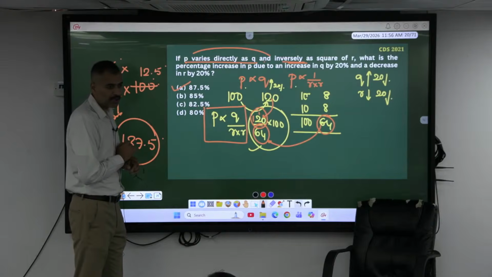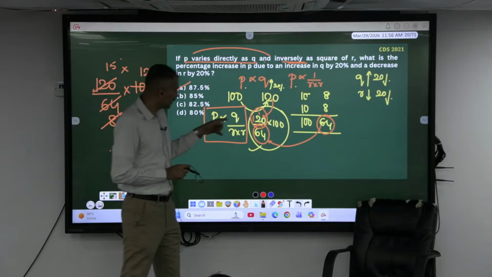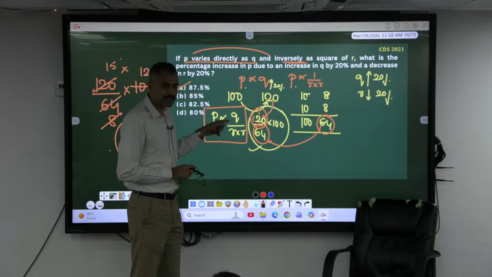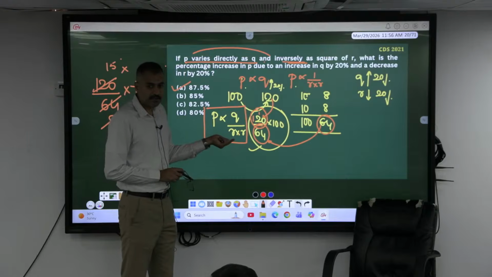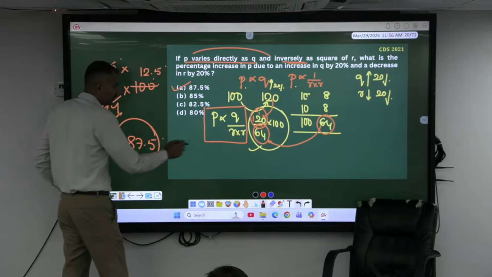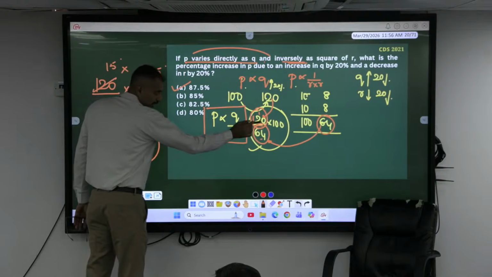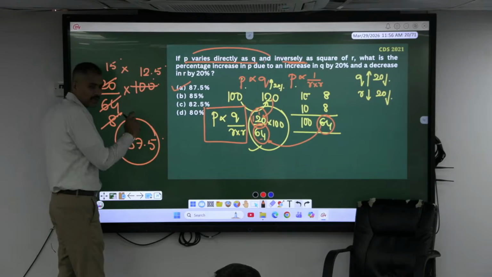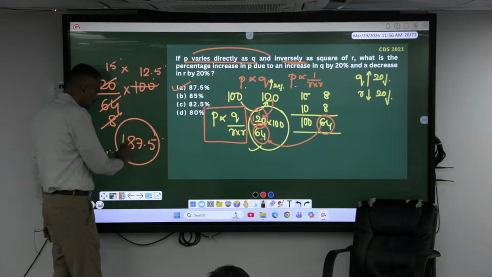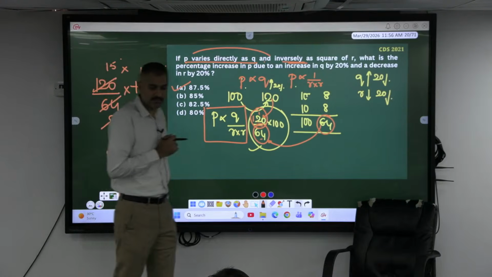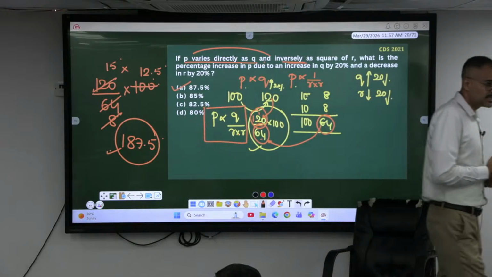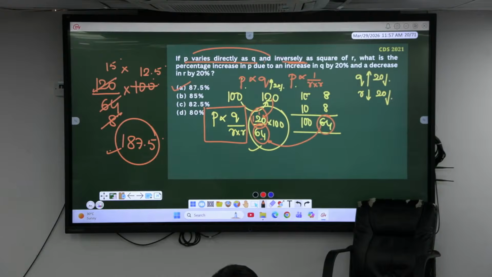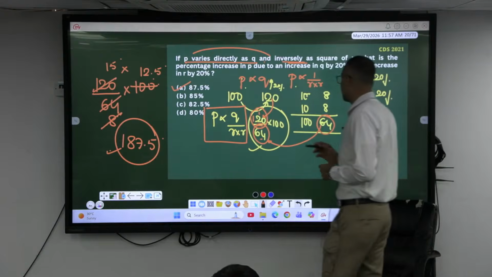Q becomes 120, R square becomes 64. So 120 in the numerator, 64 in the denominator, times 100. So this is 187.5%, and since he is asking for the increase, it is 87.5%.